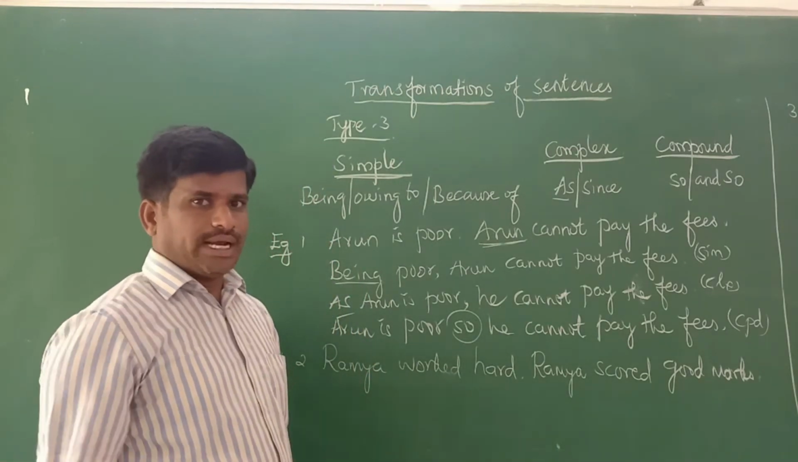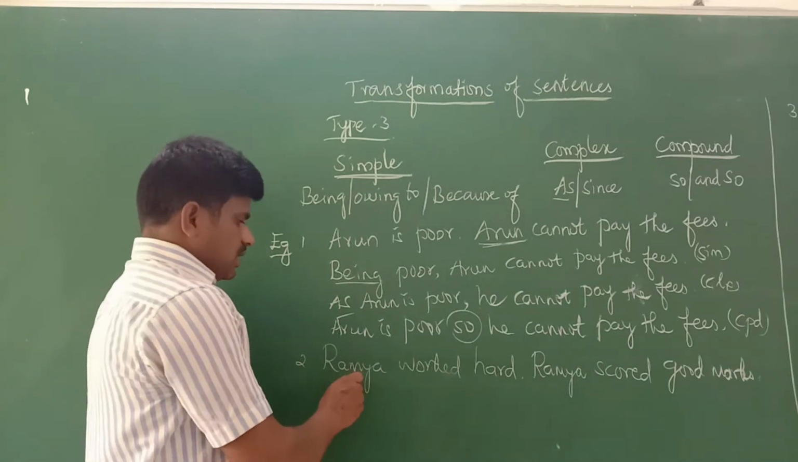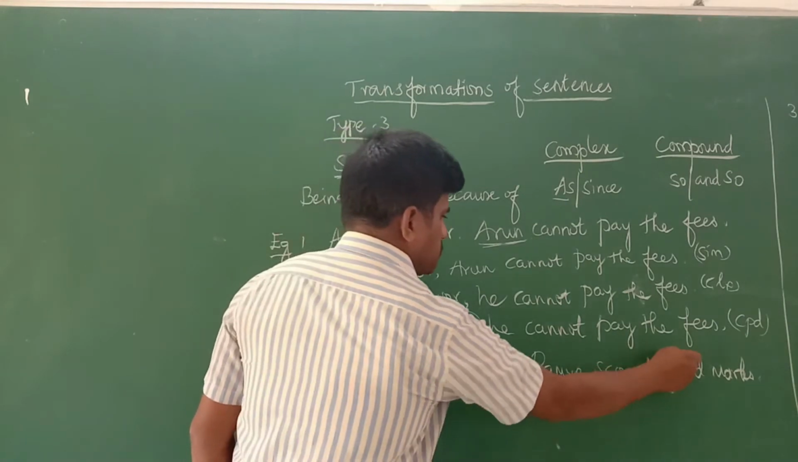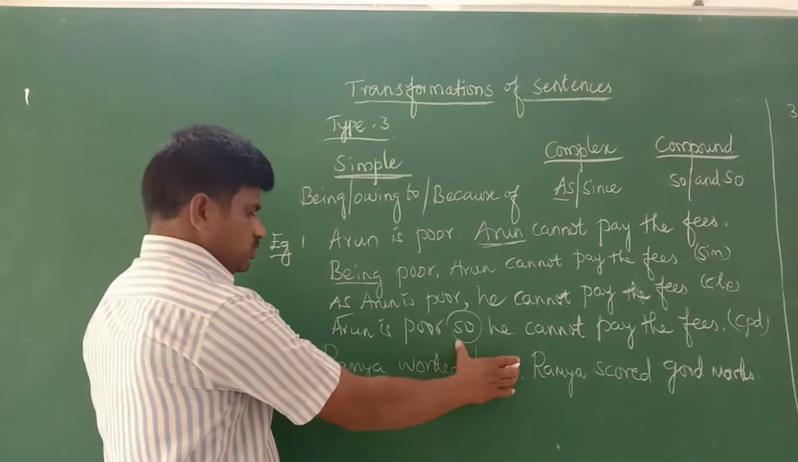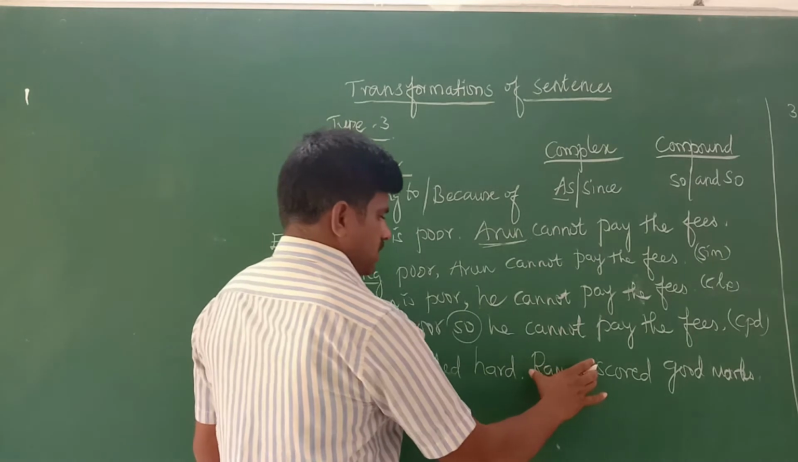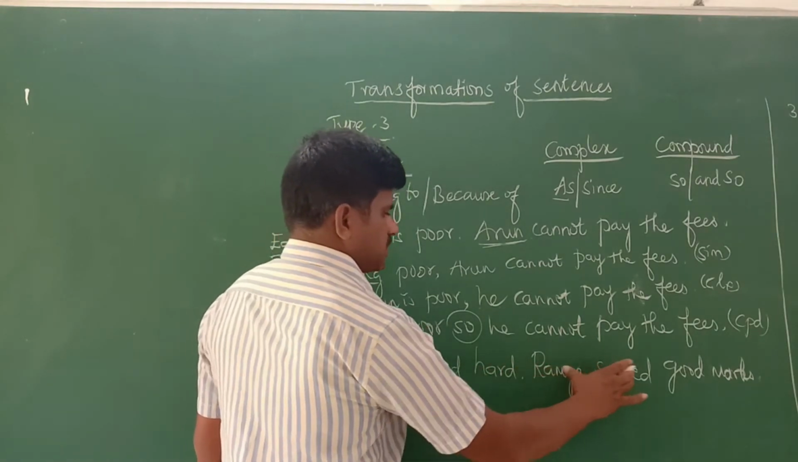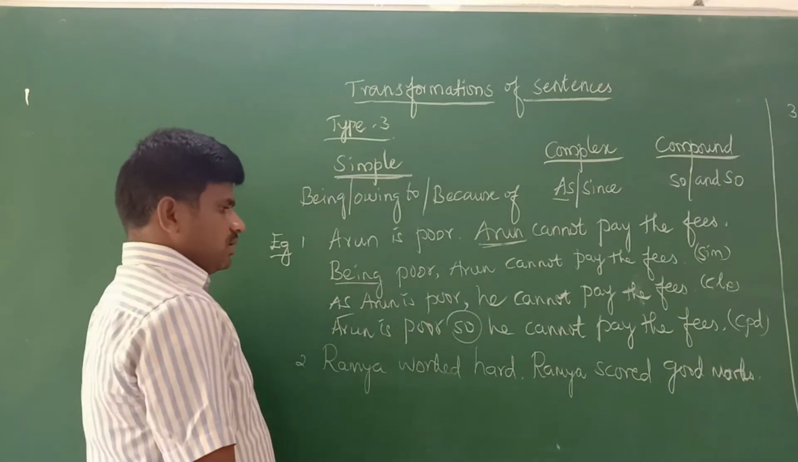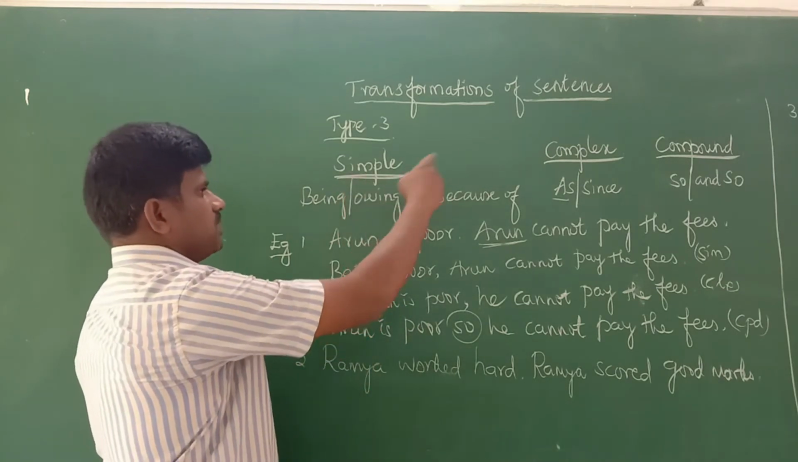Understood? So we go for the second one. Ramya worked hard. Ramya scored good marks. The two sentences are given here. You can combine the sentences into simple, complex, and compound.